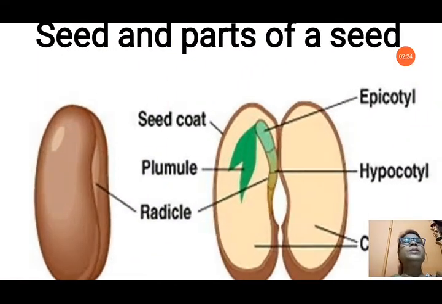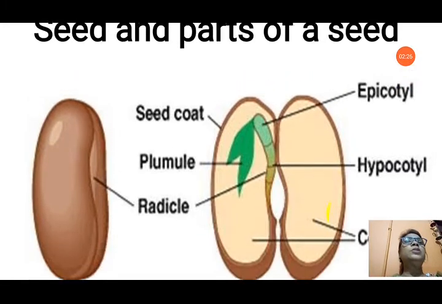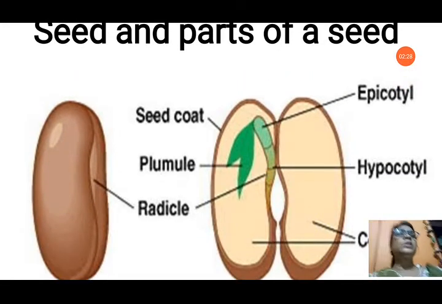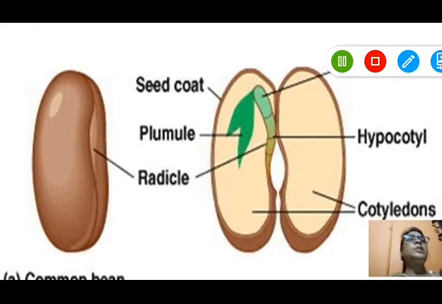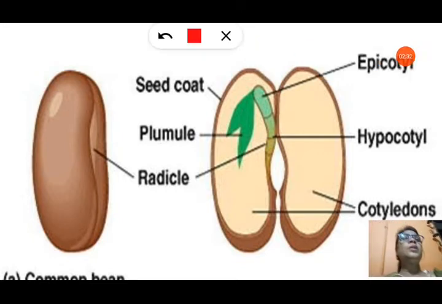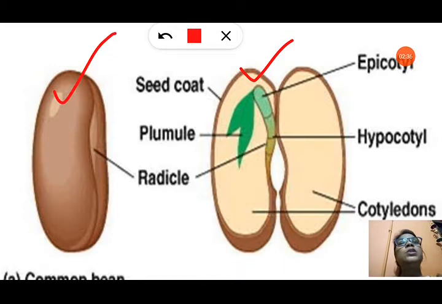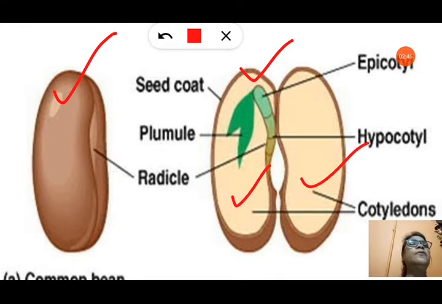Now first of all we will see about a seed and the parts of a seed. In this picture you can see the different parts of the seed. You can see the seed coat, the outer brown covering. When we open the seed, we see the inside structure. Inside you can see two cotyledons. These are the food for the baby plant to grow.